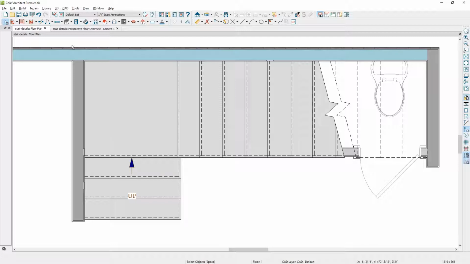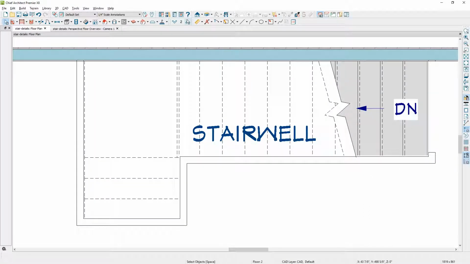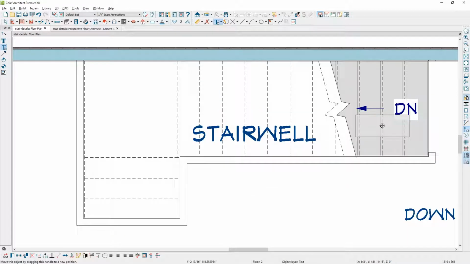I'm just going to simply undo that operation and set it back to the way it was before we began, and I'll turn the layer back on. You can also see that it affects the directional text on the floor above as well with the down and directional arrow. If you want to change the text of the information for your stair, if you wanted that to say down, you actually have to use your text tool, and you can come in here, use your text, and I'll just come in here and we'll reposition that.